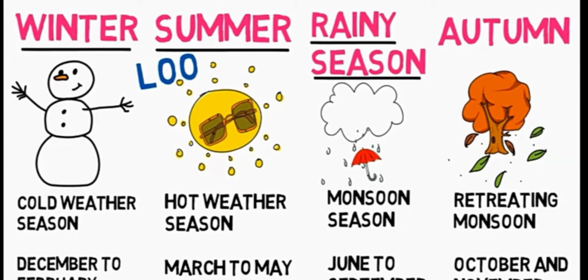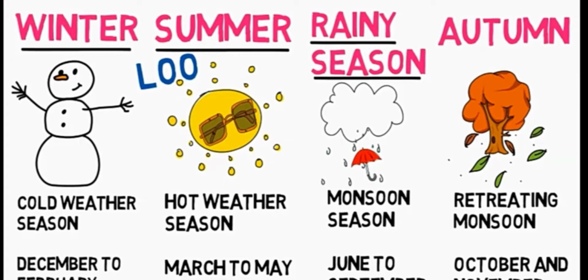And what is the fourth season? Yes, that is autumn season. It is also called retreating monsoon. Why is it called so? It is from the month of October to November. Why is it called retreating monsoon? Because here the wind blows from the land to the Bay of Bengal sea.